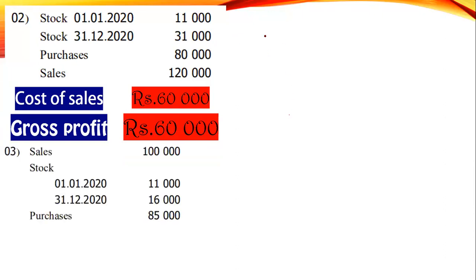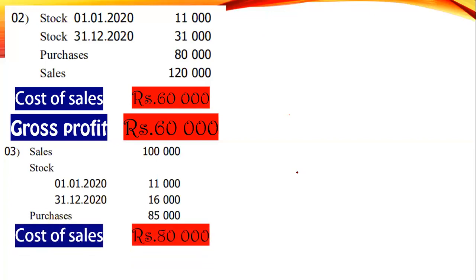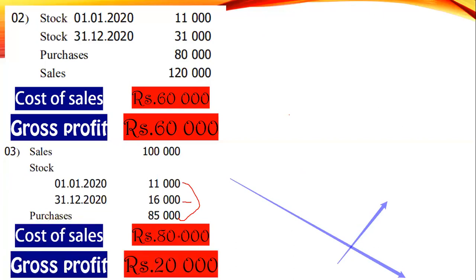Find out the gross profit. Opening stock plus purchase minus closing stock. Your cost of sales becomes 80,000. Opening stock 11, purchase 85, so 96. 96 minus 16 closing stock. Therefore, 80,000 is your cost of sales. Therefore, the gross profit will be 20,000 rupees since the sales is 100,000 rupees.